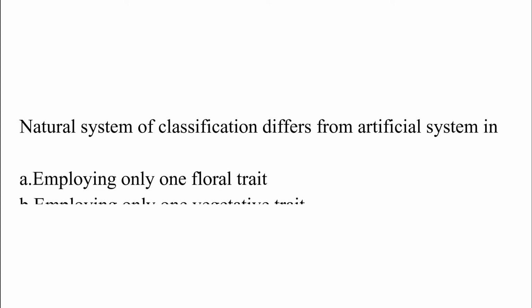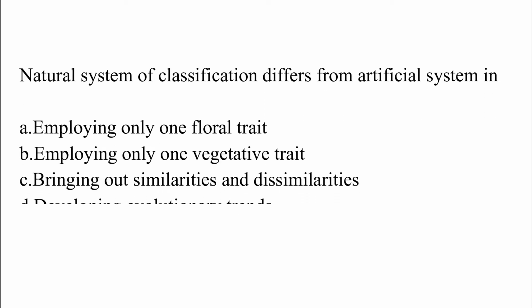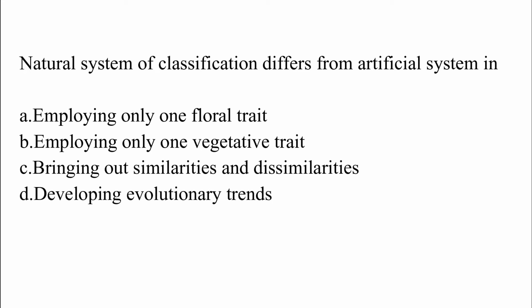Natural system of classification differs from artificial system in option A, employing only one floral trait, option B, employing only one vegetative trait, option C, bringing out similarities and dissimilarities, option D, developing evolutionary trend. The correct answer is option C, which is bringing out similarities and dissimilarities.